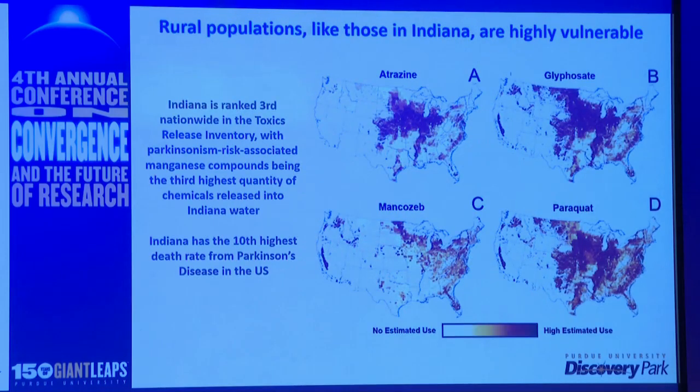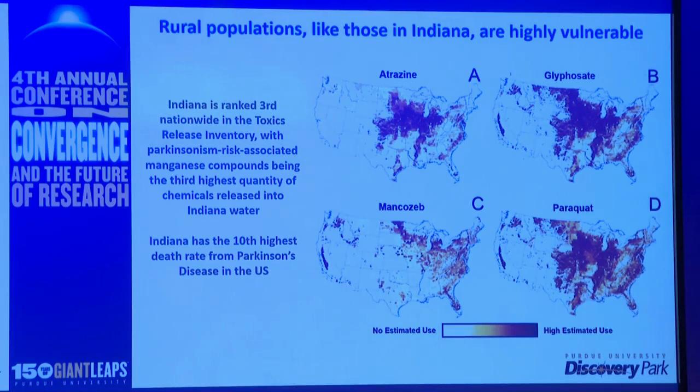And what this shows us, living here in Indiana, is that we are in an area of high risk for Parkinsonism. This rate of Parkinsonism is escalating throughout the country, actually throughout the world, as we get an aging population. And so there's this pesticide usage. So Purdue is basically like a ground zero for high risk for Parkinsonism. We are right near the rural populations where many of these pesticides that are risk factors for Parkinsonism lie.